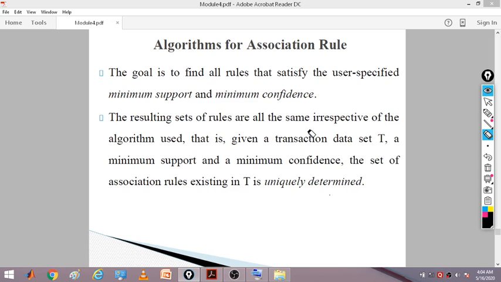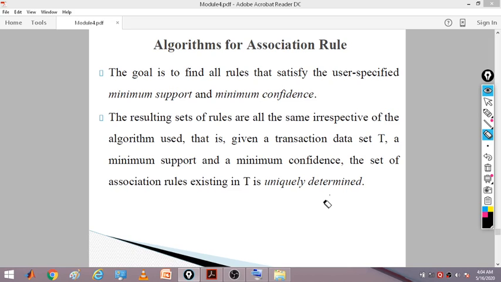Okay, so all of this is the same irrespective of the algorithm used. Given transaction data, whatever algorithm you are using, the set of rules we try to extract will be almost the same. So given a set of transactions T, a minimum support and a minimum confidence, the set of association rules existing in T is uniquely determined.